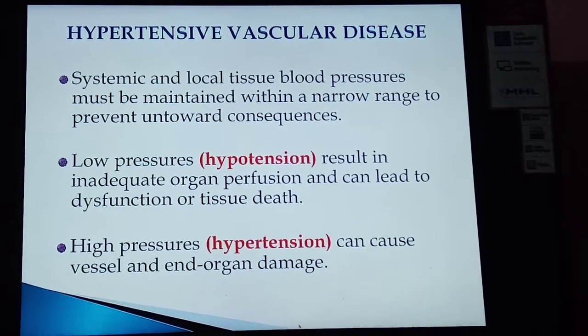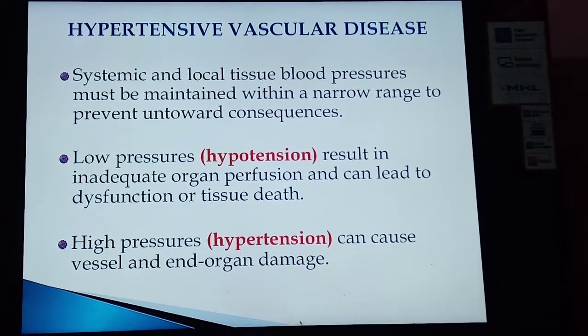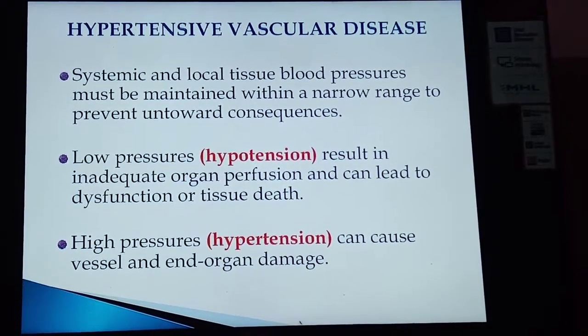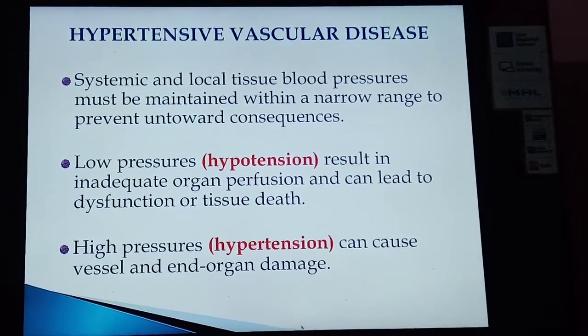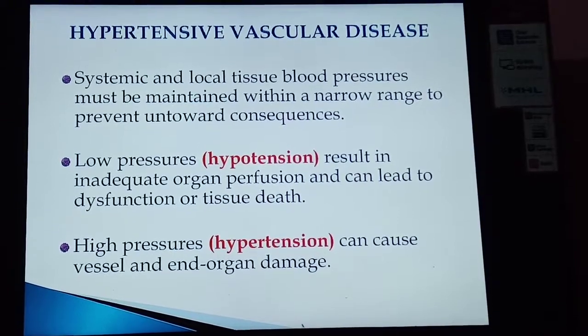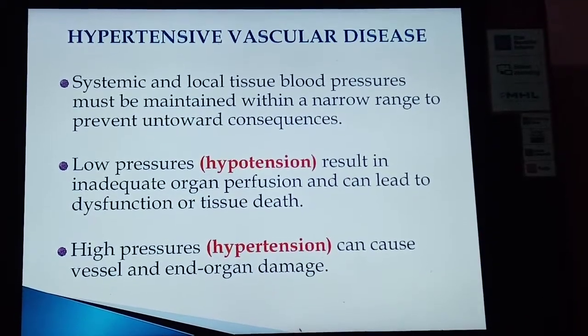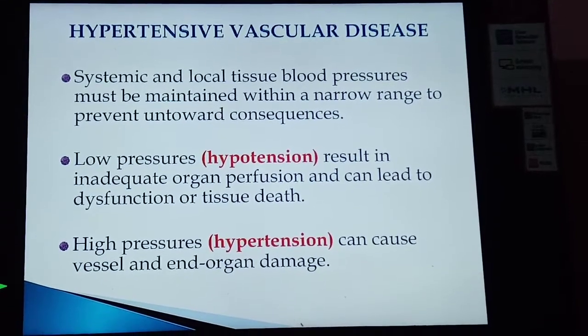High pressure, known as hypertension, can cause vessel and end organ damage. So in hypertensive vascular disease, there may be either hypotension or hypertension.